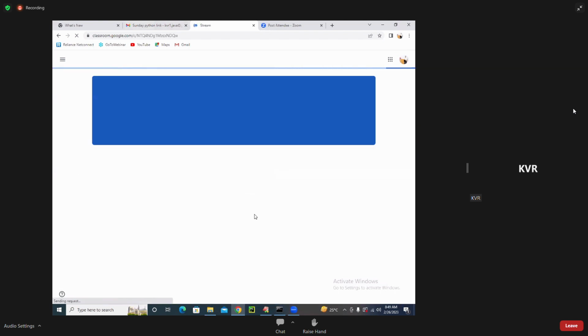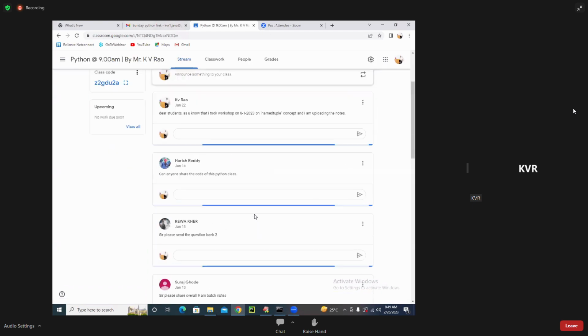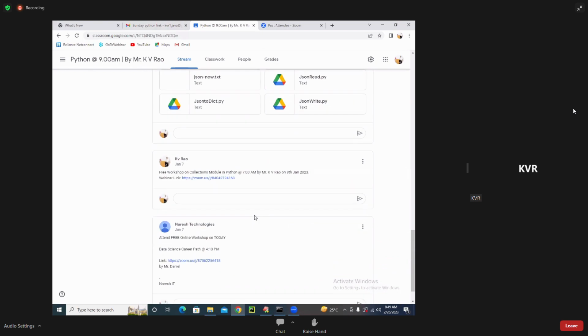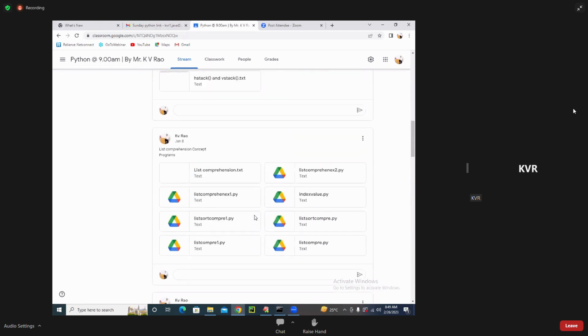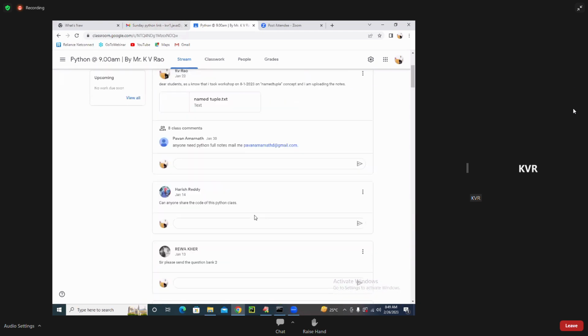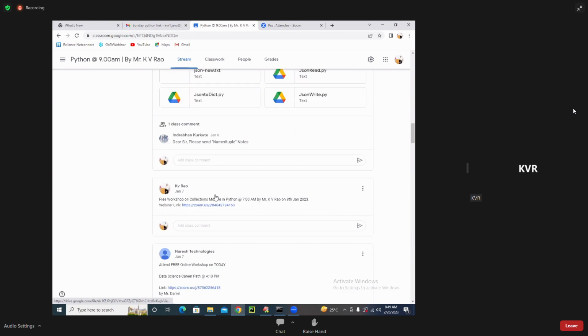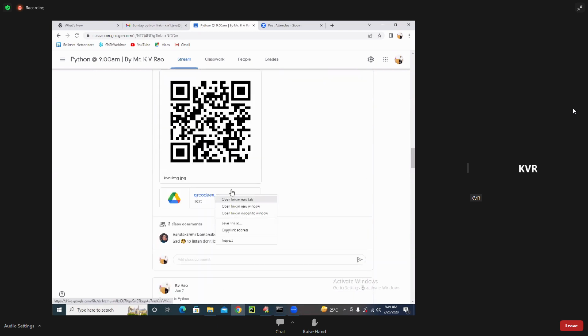Right? So, I hope you are understanding the discussion about that kind of stuff. Coming back to the point, I hope you are remembering the things related to the JSON file.